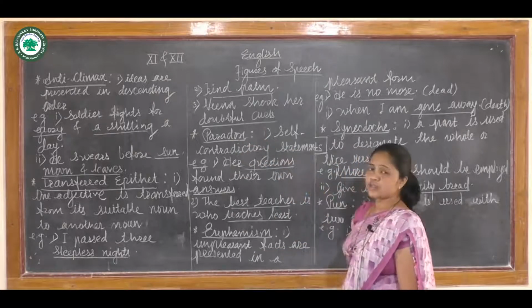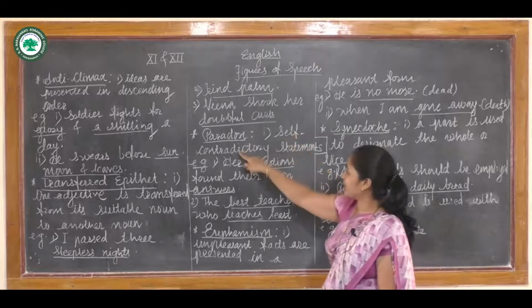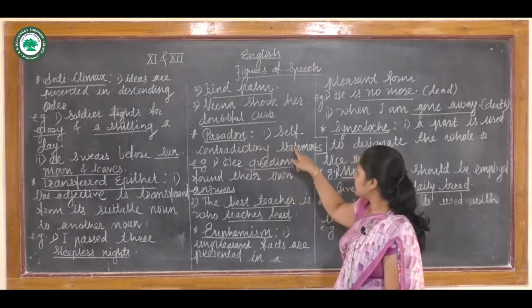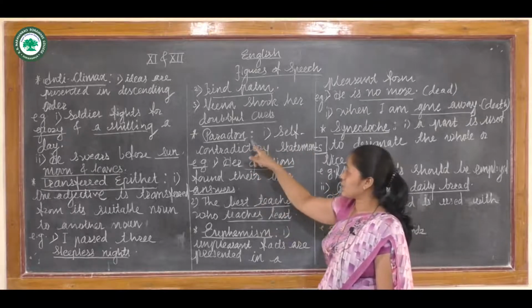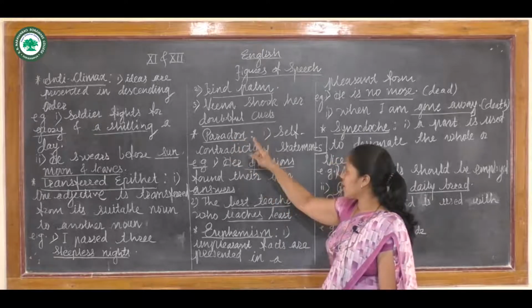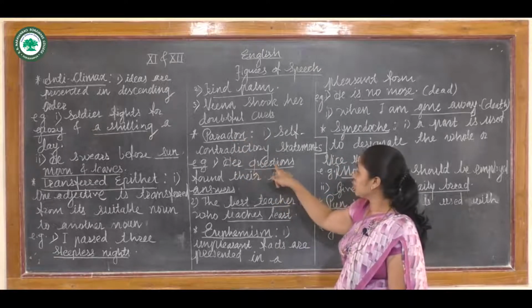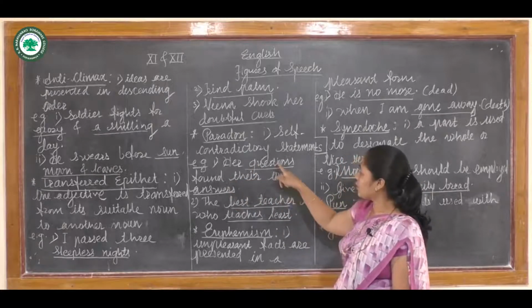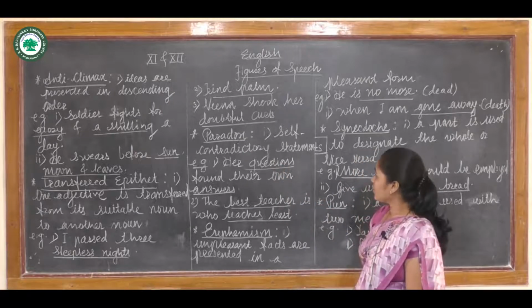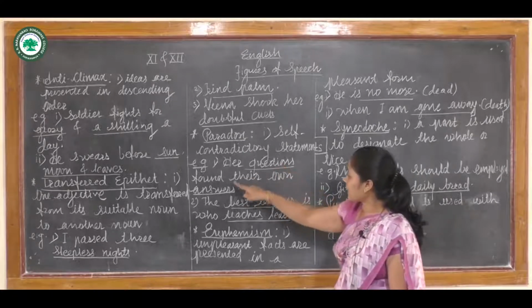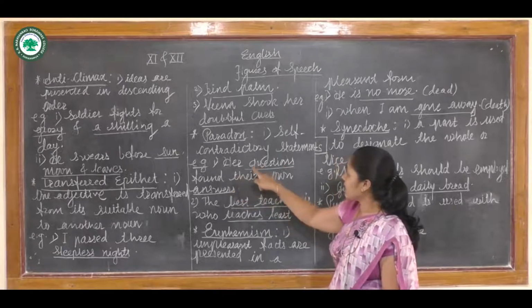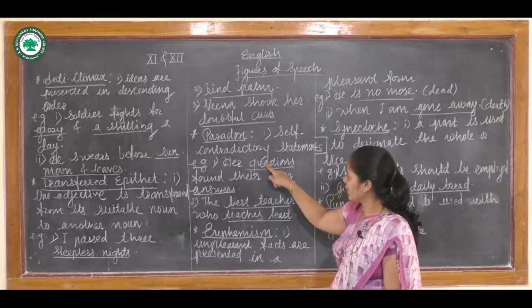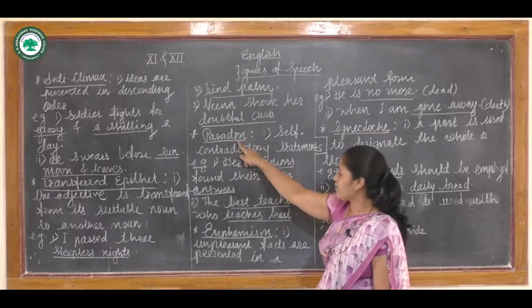So in a paradox, when in a sentence self-contradictory statements are made. Self-contradictory means what? Self-contrast or opposite statements are made when the figure of speech is called paradox. Now take an example of it: her questions found their own answers. In this sentence two contradictory words are here. What are these words? Questions and answers. These two self-contradictory words, or we can say two opposite words, are here. That's why it is paradox.